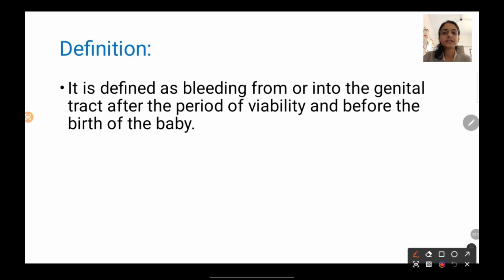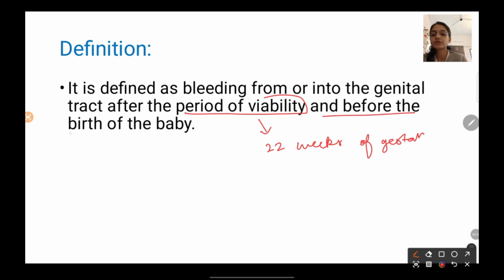So what do you mean by antepartum hemorrhage? It is defined as bleeding into the genital tract or from the genital tract after the period of viability. Now this period of viability varies from country to country, from institution to institution, because it depends on the number of facilities which are available in the NICU. So as per the recent edition of DC Dutta, it is given to be 22 weeks of gestation. So we can define APH as bleeding after 22 weeks of gestation and before the birth of baby.